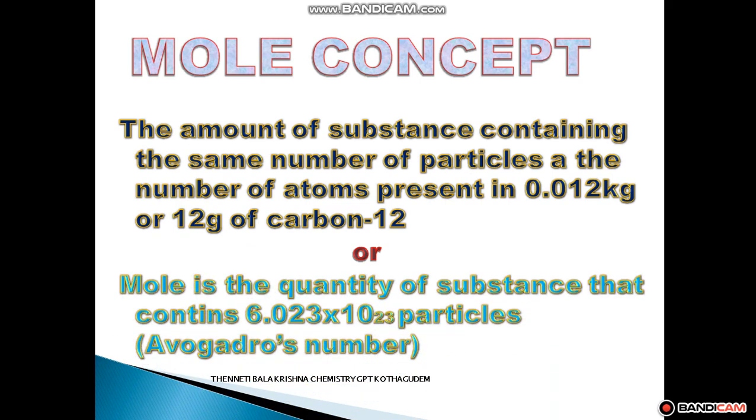Or a mole is the quantity of substance that contains 6.023 into 10 to the power of 23 particles. Here 6.023 into 10 to the power of 23 particles is called Avogadro number. The term mole can be used for atoms, molecules, ions, and electrons also.